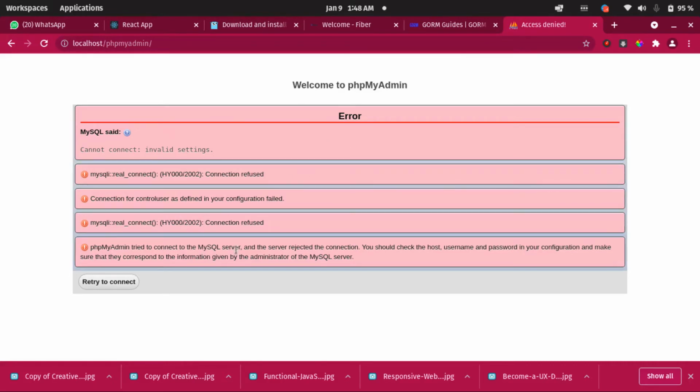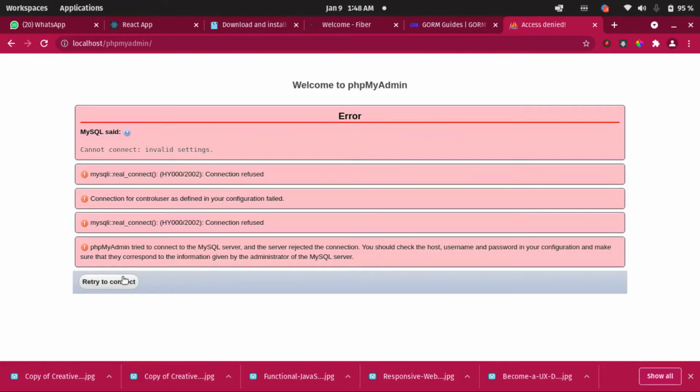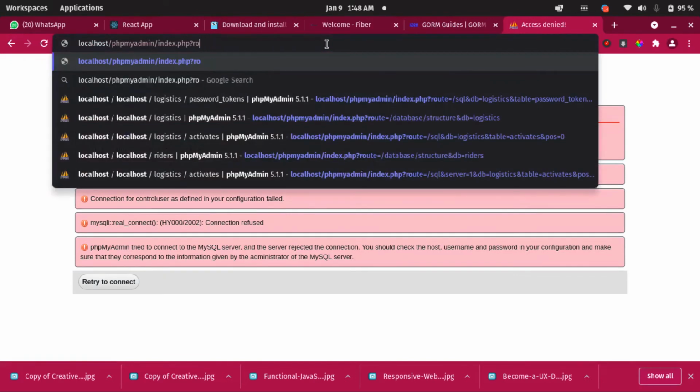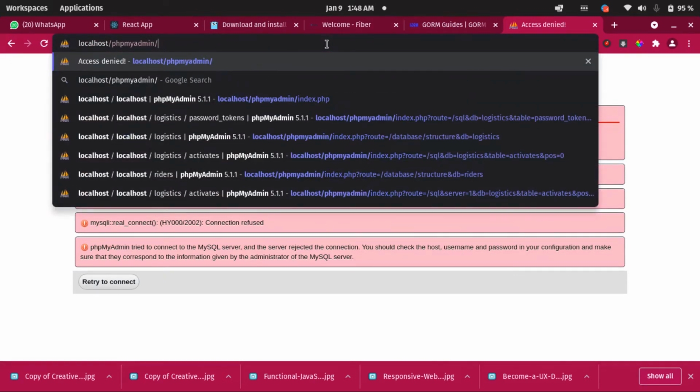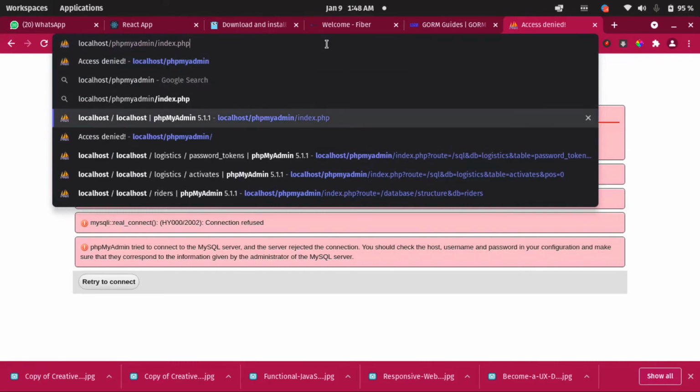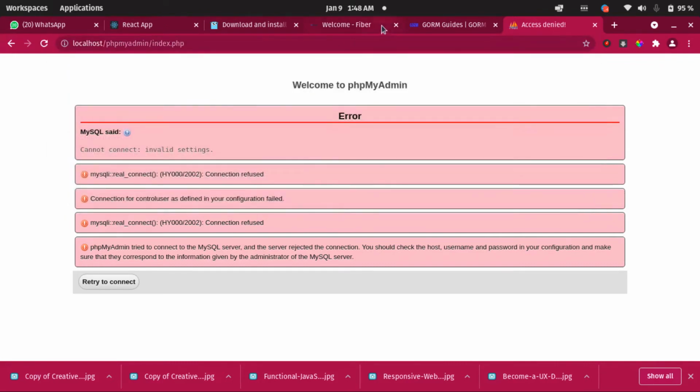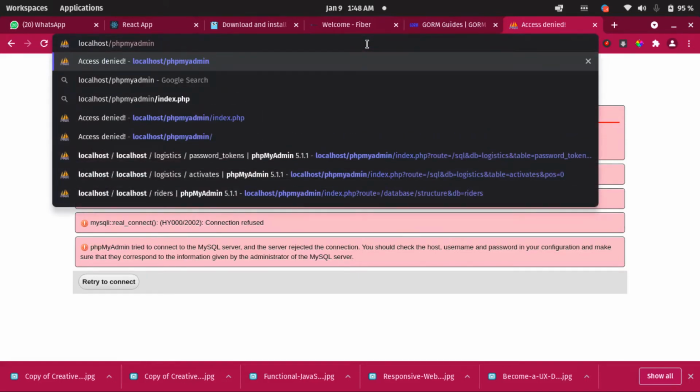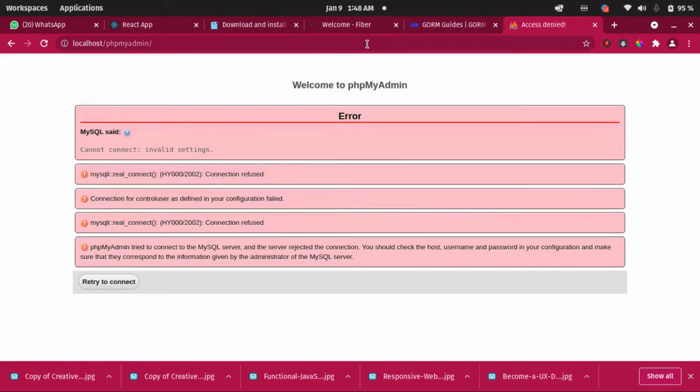PHP is trying to connect to MySQL. You should check the host, username, and your configuration. Let me try it again. Okay, it's complaining that my access is denied. Why is that happening? I need to pause the video now to check out what is happening here. I just used this a few minutes ago before I started this tutorial, so I'm surprised why it's saying access denied. Let me pause the video and get it figured out.